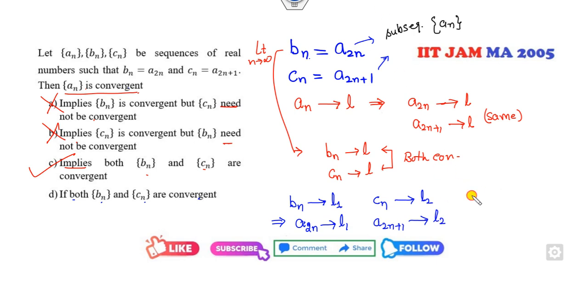Now read the statement very carefully. Is it given that it converges to the same limit? No. They simply said it is convergent. It means they are not always equal. Once L1 is not equal to L2, then you can say the limit is not unique, so it is not convergent.